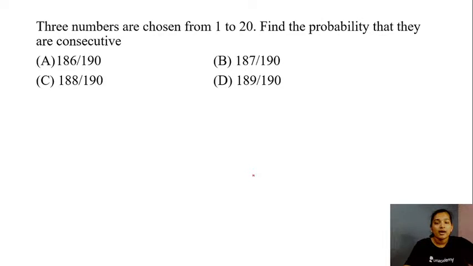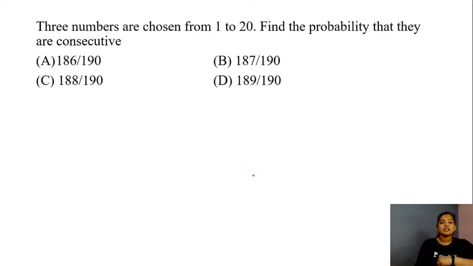3 numbers are chosen from 1 to 20. Find the probability that they are consecutive. Okay, here you are given numbers from 1 to 20, and you are asked for the probability that the 3 chosen numbers are consecutive.